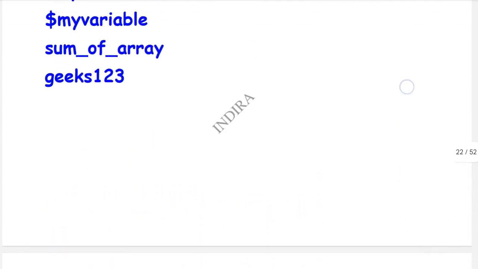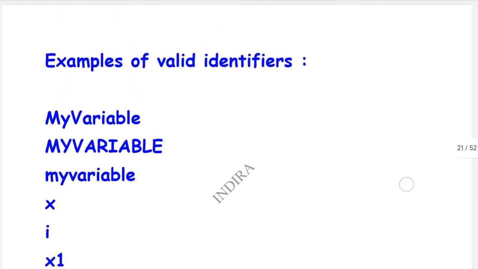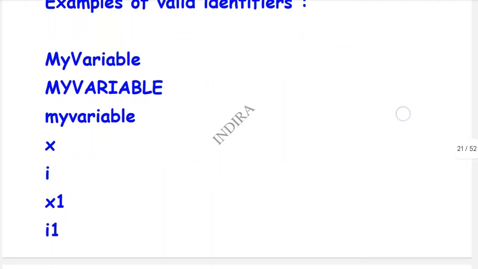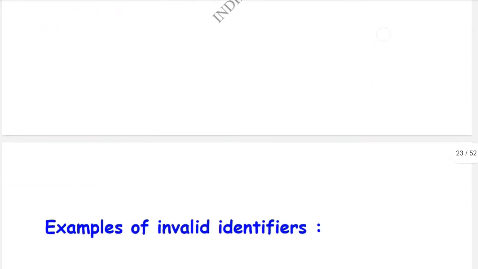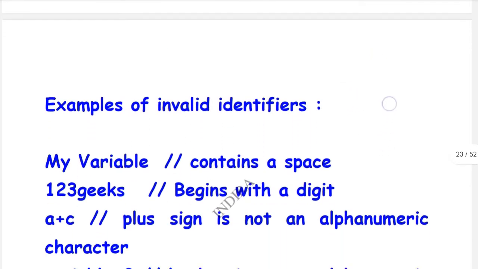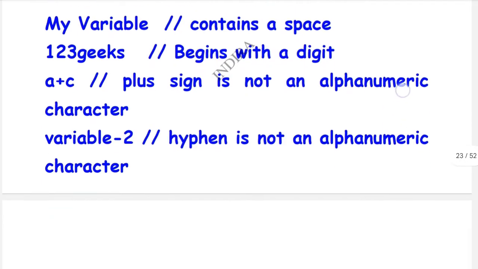In the valid identifier example, when we execute it, the identifier will work in the execution part. Whereas in the second example, the invalid identifier, it will not execute.